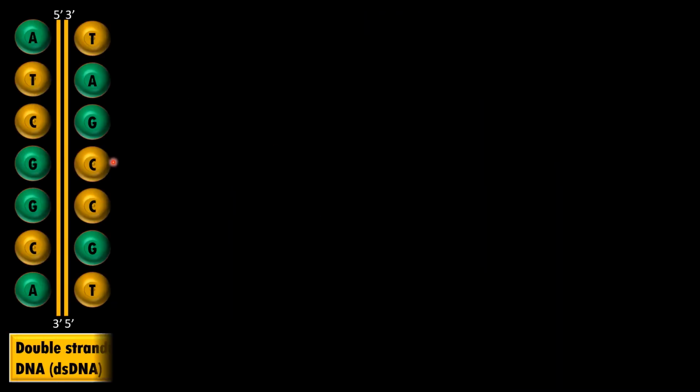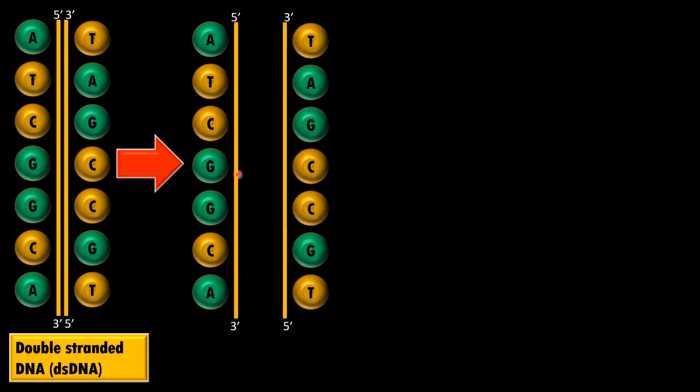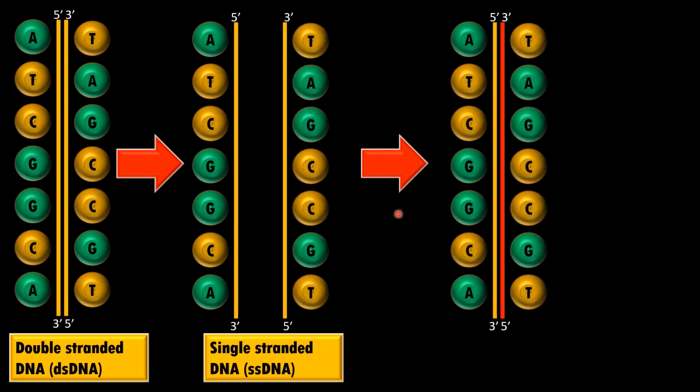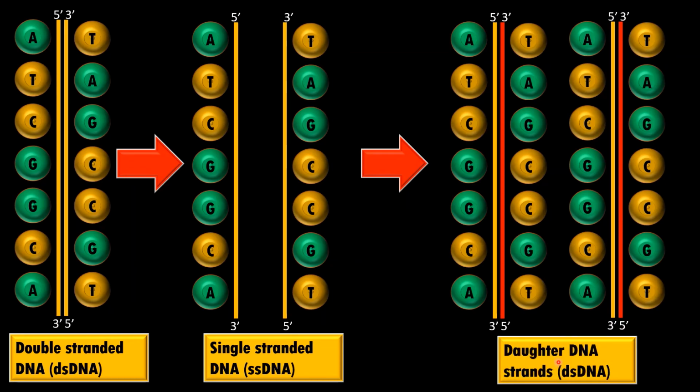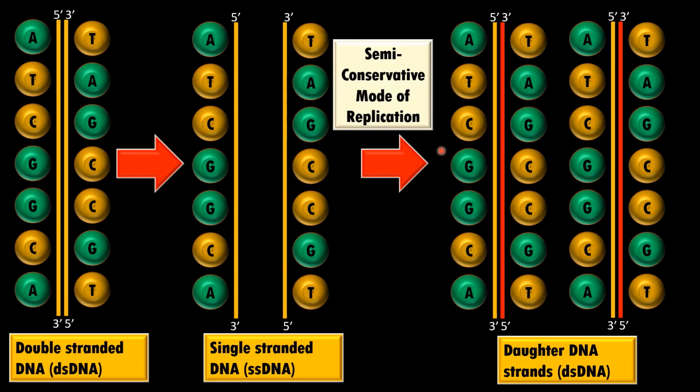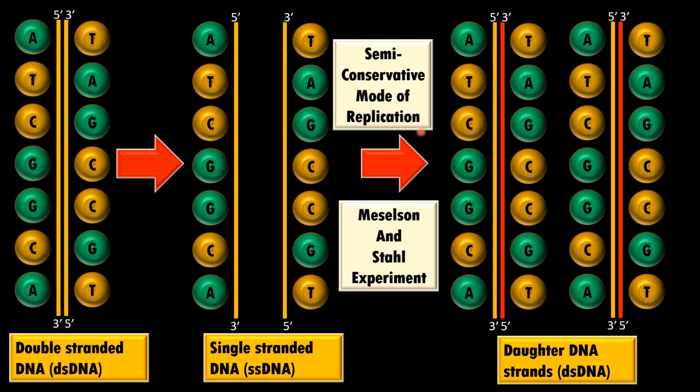Now this is the same double-stranded DNA which is going to form the single-stranded DNA. After duplication of DNA, these two daughter DNAs are formed. Now here, this is a semi-conservative mode of replication. The concept of semi-conservative mode of replication was given by Meselson and Stahl, and they proved that the DNA replication is semi-conservative. Now semi means half, conservative means conserved.